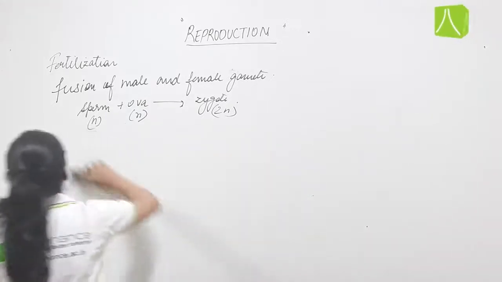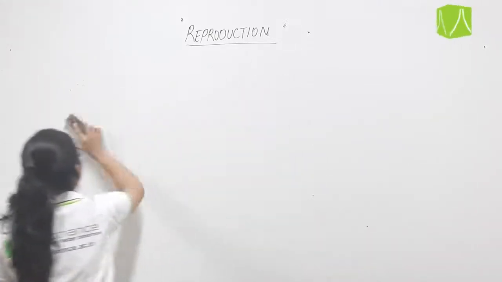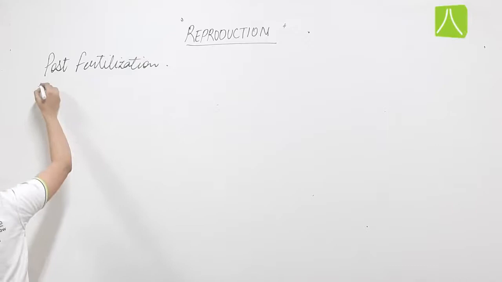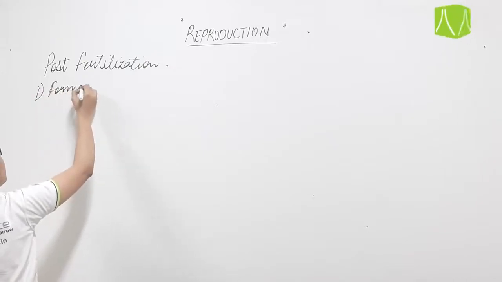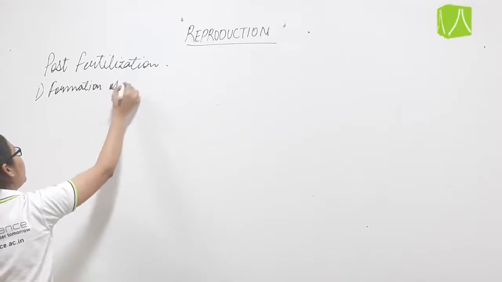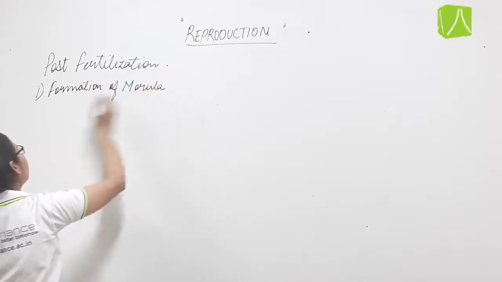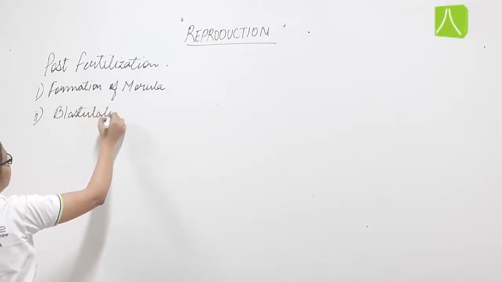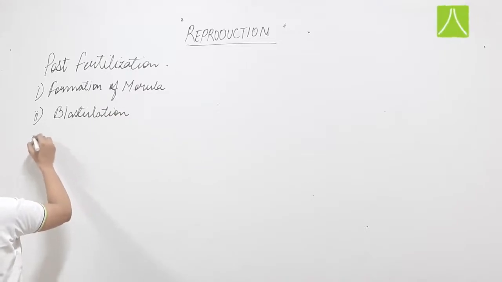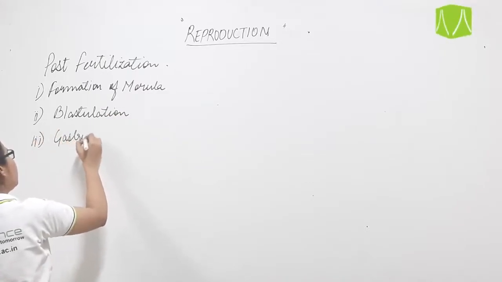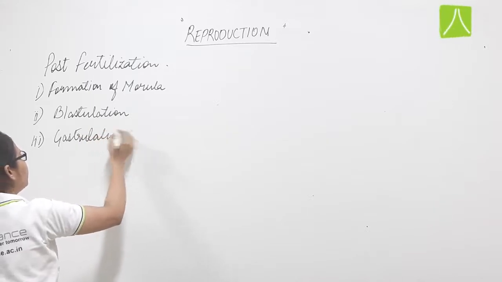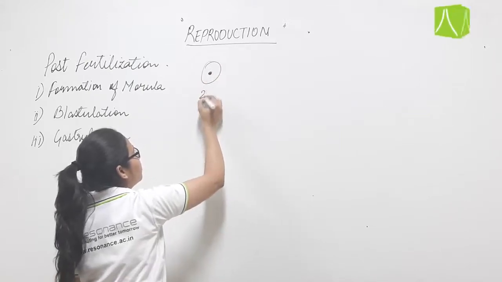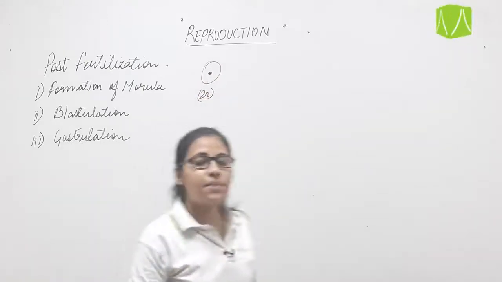Now the next topic after fertilization is the post fertilization events. Post fertilization events consist of the formation of morula, then blastulation, that is the formation of blastula, then gastrulation, that is the formation of gastrula. We know that zygote has been formed. This zygote is formed in the ampulla-isthmus region.